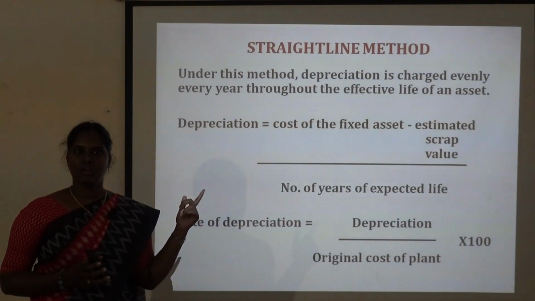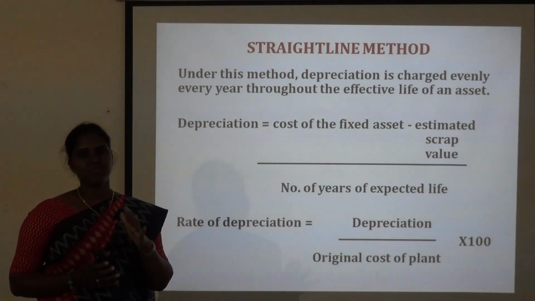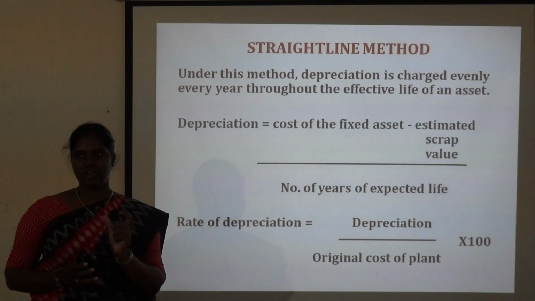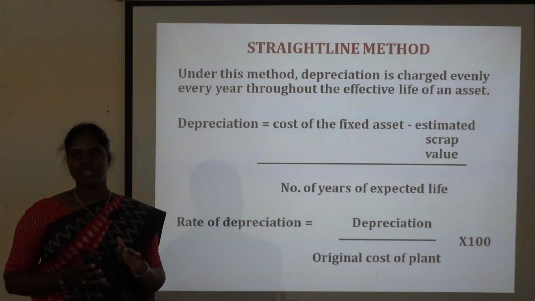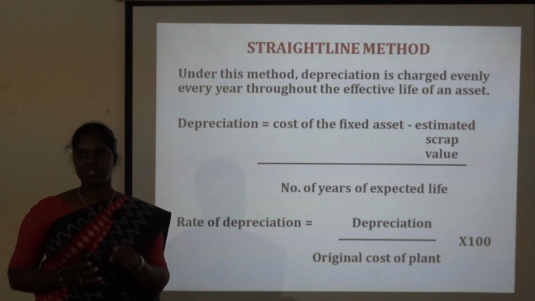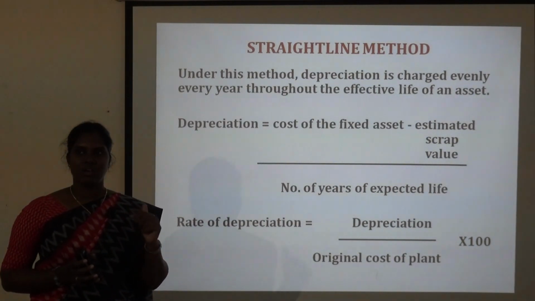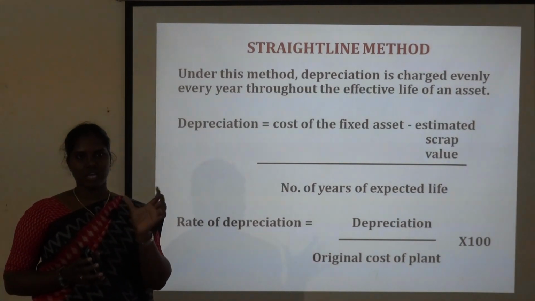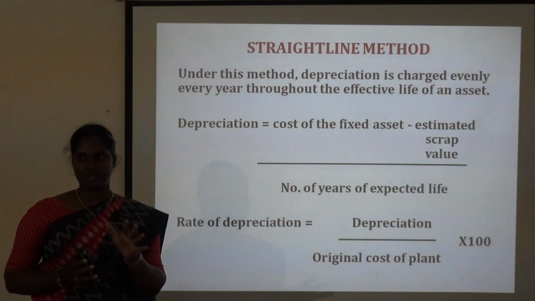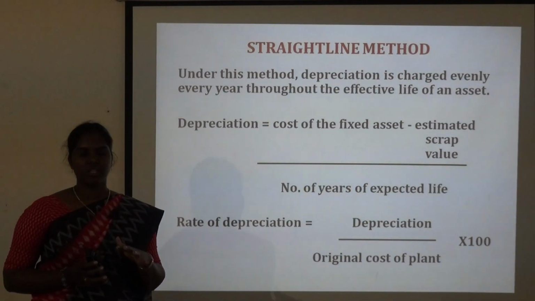The first one is the straight line method. As the name says, a uniform amount of depreciation will be charged year after year. That is what the straight line method says, and it is calculated on the cost price of the machine. That is why it is said to be the original cost method. Because the depreciation amount is calculated only on the original cost, and it remains the same throughout the years. It never changes.